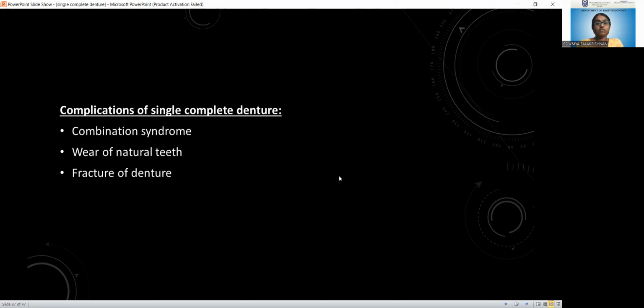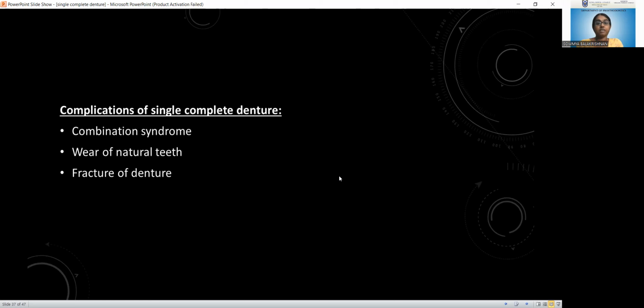Mostly, if we give a normal complete denture, that means an acrylic complete denture, opposed by natural teeth, the patients will report to the clinic within a few months complaining of fracture of the denture, because the forces transferred by the natural teeth to the artificial teeth will be more and can lead to fracture of the denture.